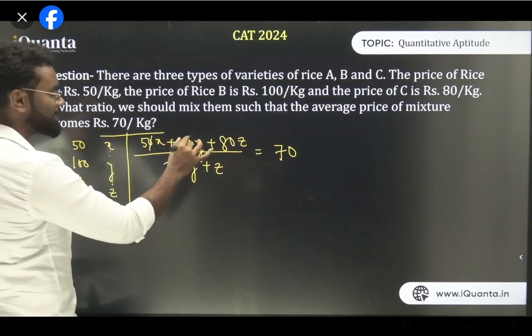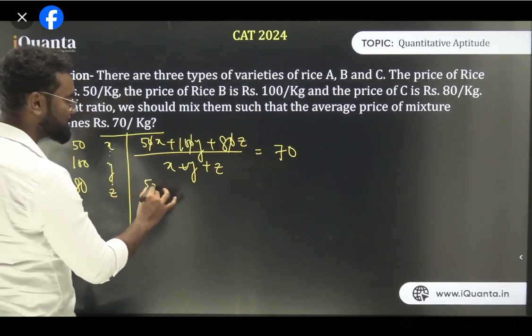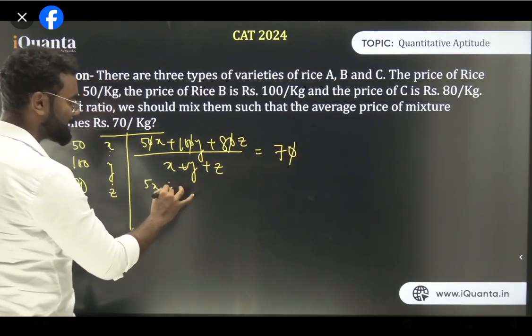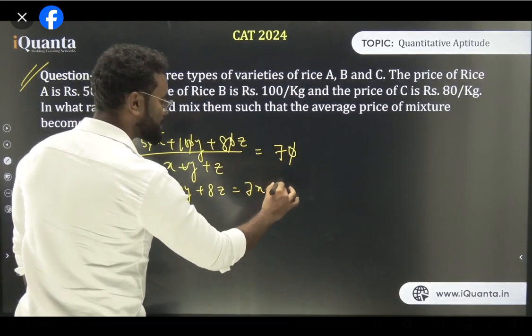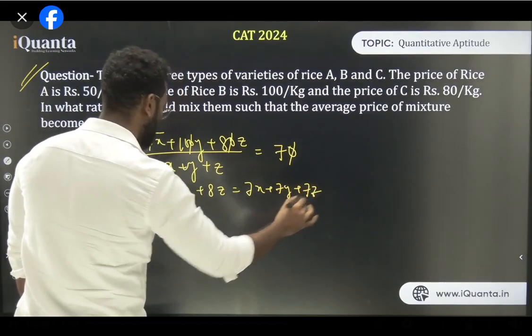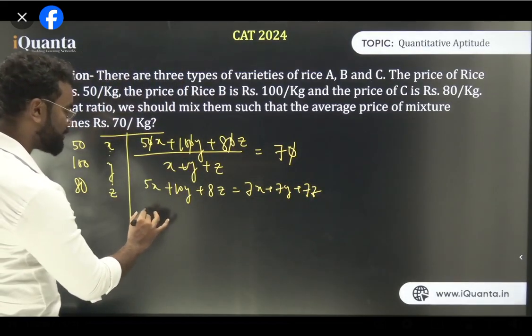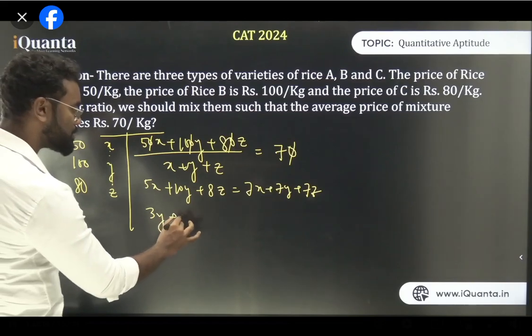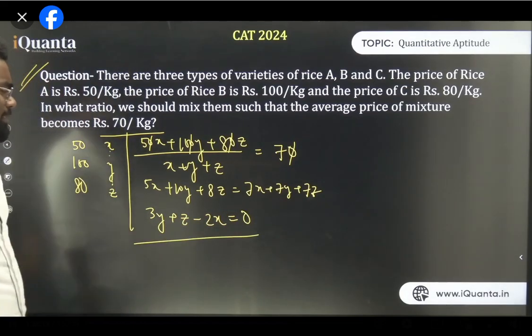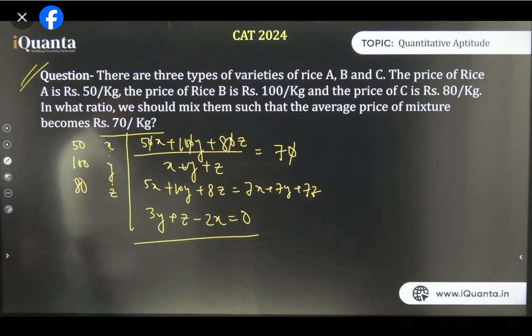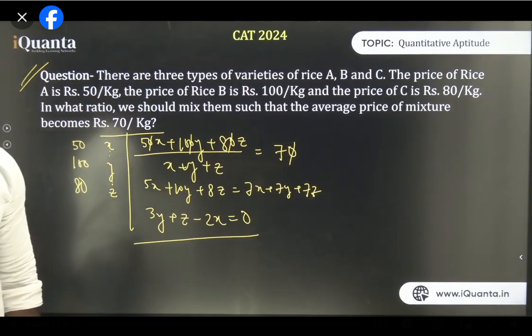First I cancel the zeros. So it is basically 5x plus 10y plus 8z is equal to 7x plus 7y plus 7z. So that means 10y minus 7y, which is 3y, plus z minus 2x, this has to be 0, assuming my calculations are correct. So 10y minus 7y is 3y, 8z minus 7z is z, and 5x minus 7x is minus 2x, right? All of you, this is fine.